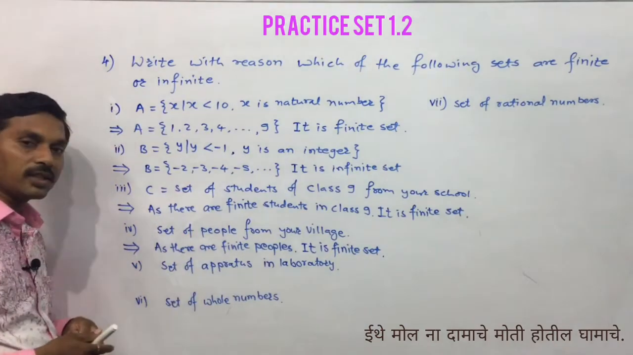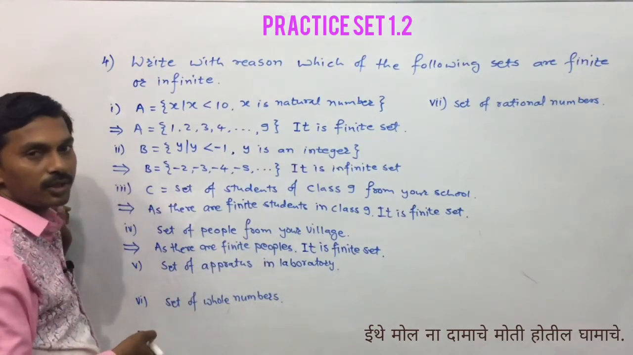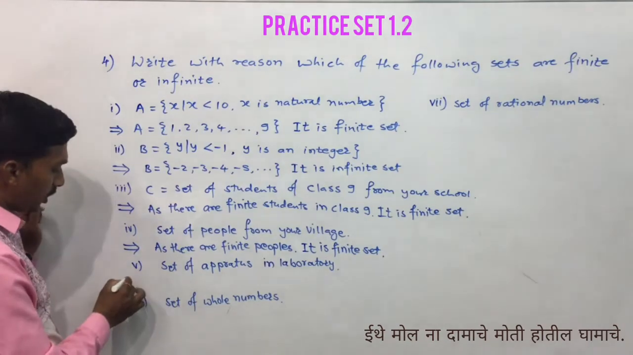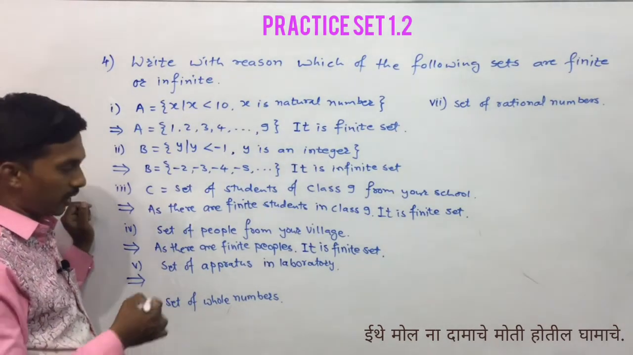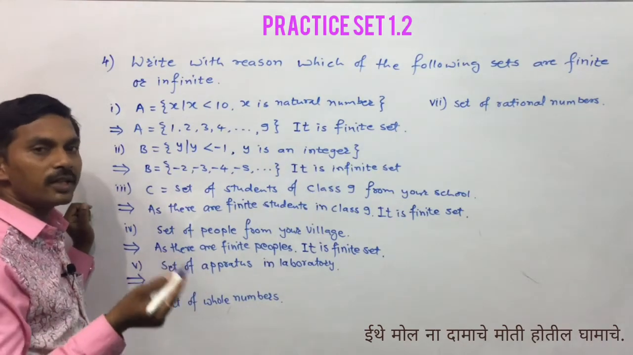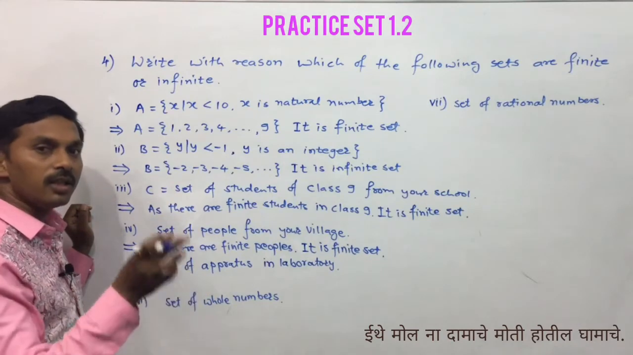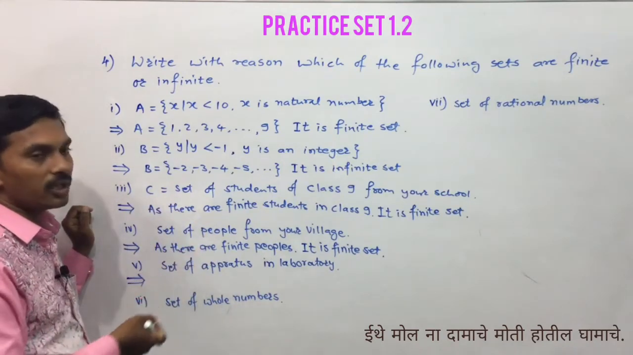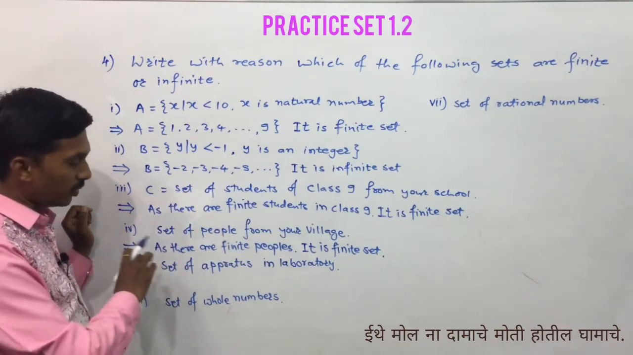Next example, example number 5, that is set of apparatus in the laboratory. Here also we are not going to make the list of the apparatus in the laboratory. We know that they are finite. We know that the number of apparatus in the laboratory is finite, since it is a finite set. We are not going to make the list.